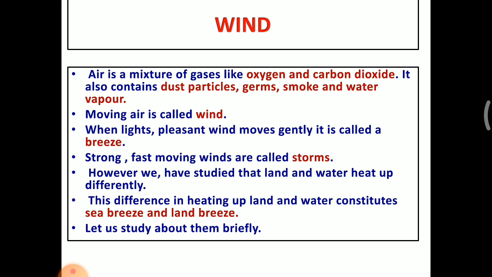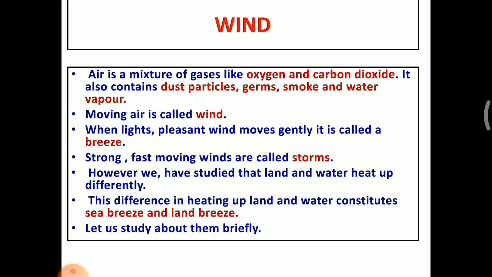The next one, wind. Air is a mixture of gases like oxygen and carbon dioxide. It also contains dust particles, germs, smoke and water vapor. We are simply thinking that the air is only one component, but it is not like that. The air is a mixture of components. It contains oxygen, carbon dioxide, dust particles, germs, smoke, and water vapor. Moving air is called wind. When the air is moved, that is called wind.